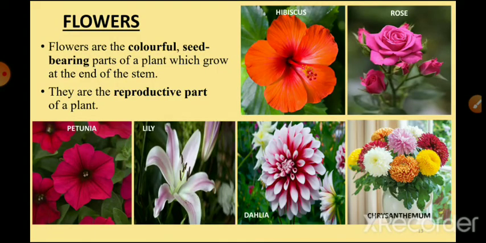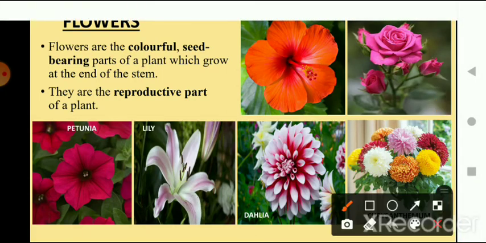Now we are going to talk about flowers. Here you might have observed that there are different beautiful types of flowers. Some have a very pleasant smell, some have a normal smell, some don't have any smell. So what is basically a flower? A flower is the colorful and seed bearing part of the plant. It grows at the end of the stem.